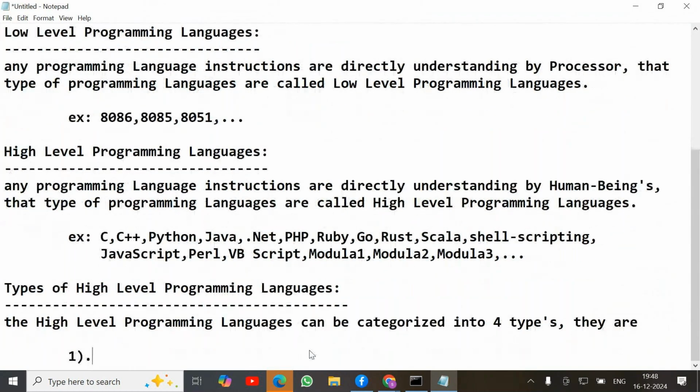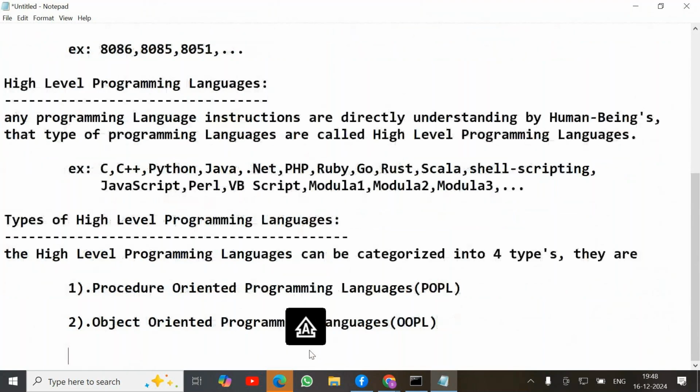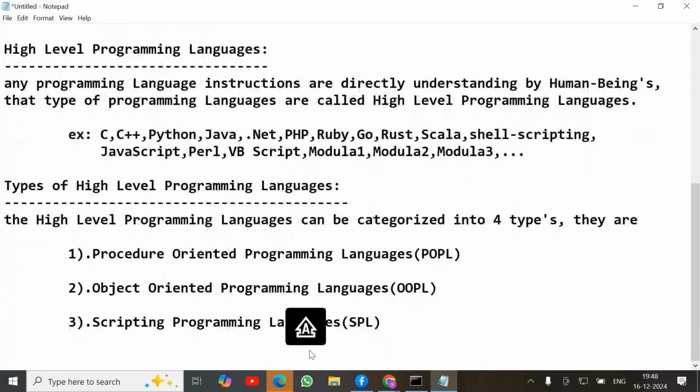First one is procedure oriented programming languages, and the second one is object oriented programming languages, and third one is scripting programming languages, and fourth one is modular programming languages.